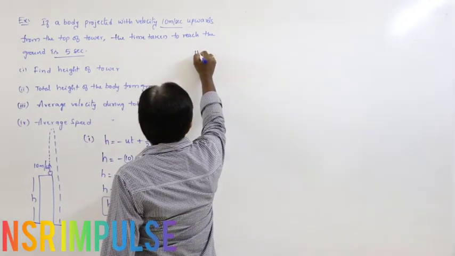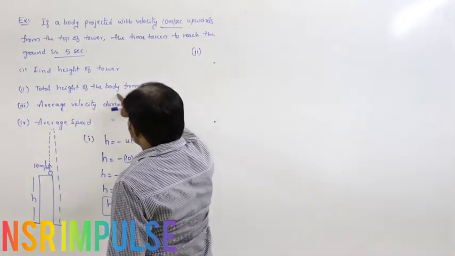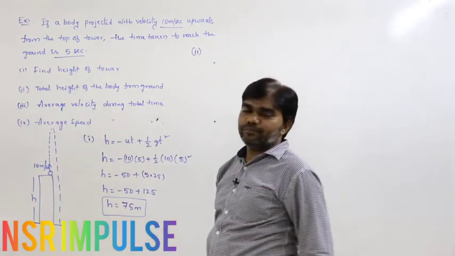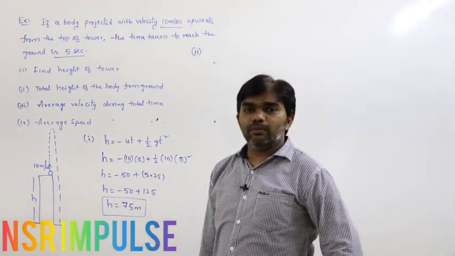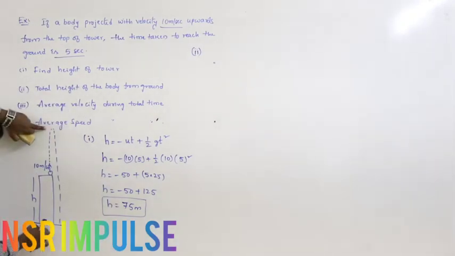Next, second point. What we have to calculate? Total height of the body from the ground.